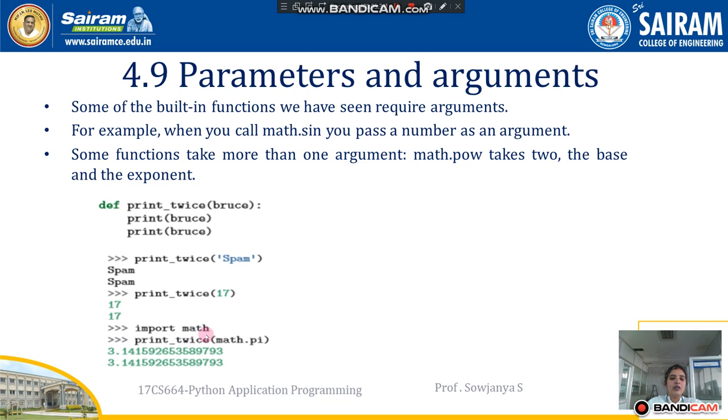Now if you want to print the value of pi twice, what do you do? Since pi belongs to the math module, you have to use the math module followed by dot notation and then pi. It is going to display 3.1415, which is the value of pi.